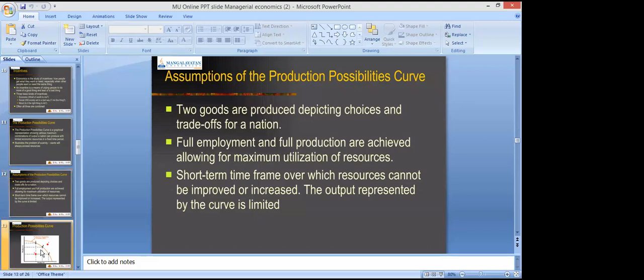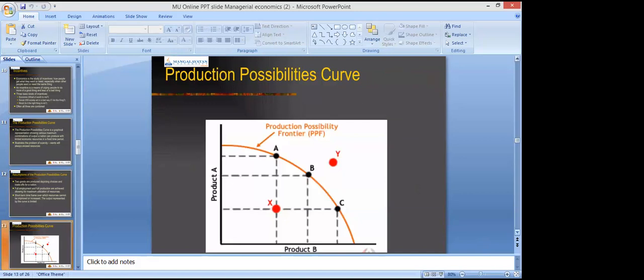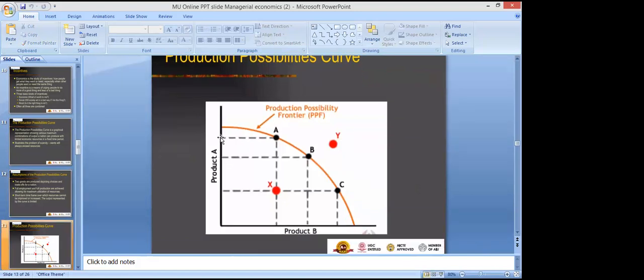As you can see on your screen, this is the production possibility curve, right? It is showing different possibilities. First possibility is A, second is B, and third is C, right? So these are the possibilities, that is, first is product A and second is product B. For example, at this point we can produce some amount of A and some amount of B. The same goes with the B possibility also. We will have some amount of product A and some amount of product B, right?